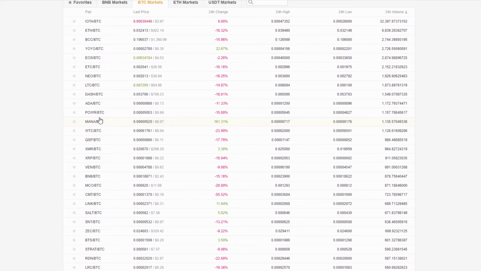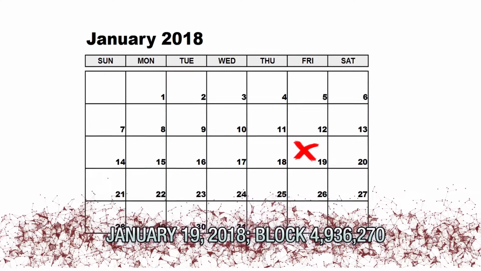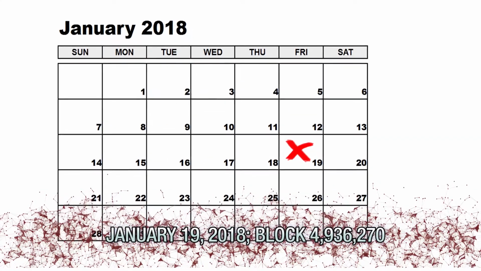Number 1. EtherZero. Bitcoin has had several other hard forks outside of Bitcoin Cash, while Ethereum, on the other hand, has had very few. But one such important upcoming hard fork on the Ethereum blockchain is EtherZero, which some say is going to be the most successful hard fork in Ethereum's entire history. It's set to take place on January 19th, 2018 at block number 4,936,270.